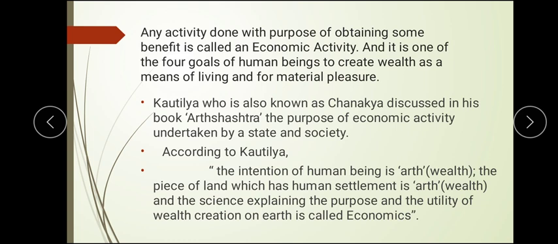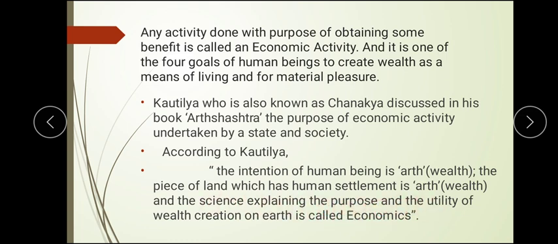Then, as we can see in our Indian history, 2500 years ago Kautilya, also known as Chanakya, wrote the book Arthashastra. In his book he gave the economic activity, and the definition says that a human being's intention is artha. Anything he acquires, like a piece of land for settlement, is also artha, that is wealth.